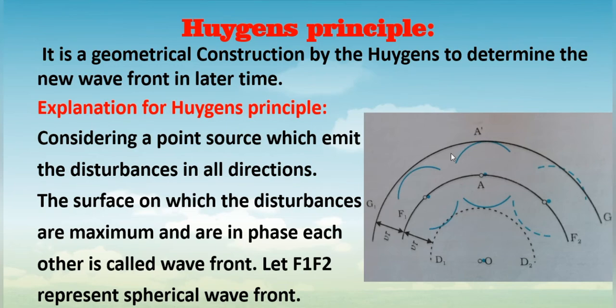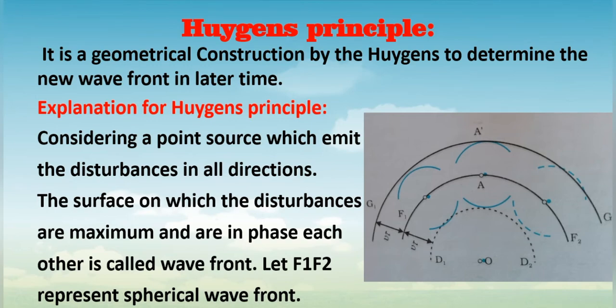Then what did Huygens predict in his theory? What has he explained? He considered one source which emits waves in all directions. Whatever disturbances are produced that are maximum and in phase with each other can be called a wavefront. You can see the wavefront here, F1, F2, which is one spherical wavefront.